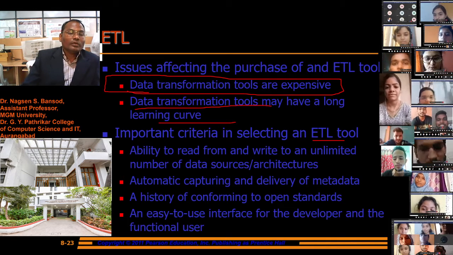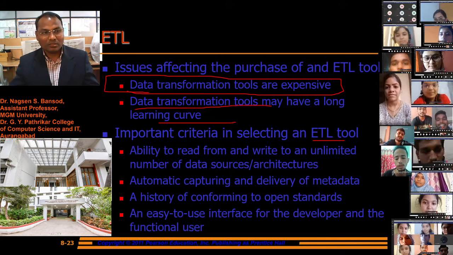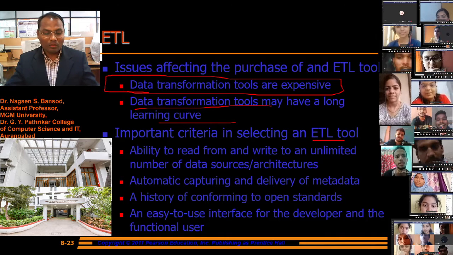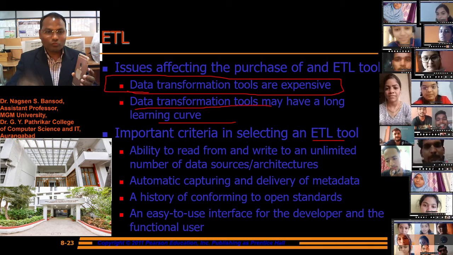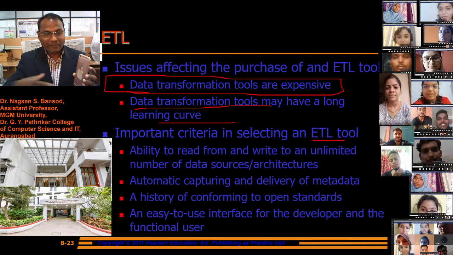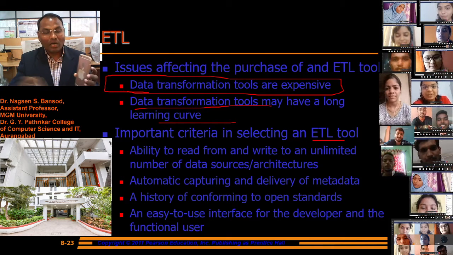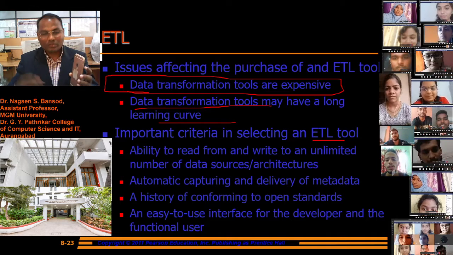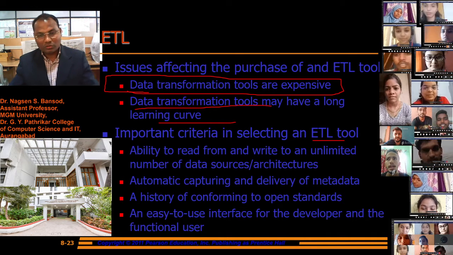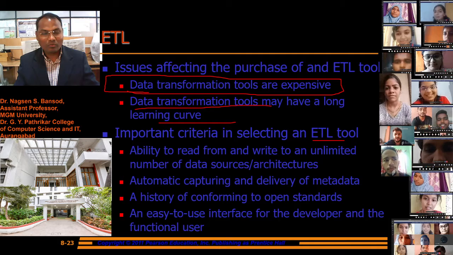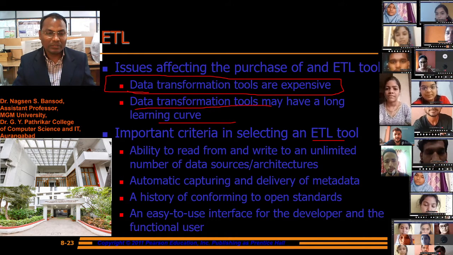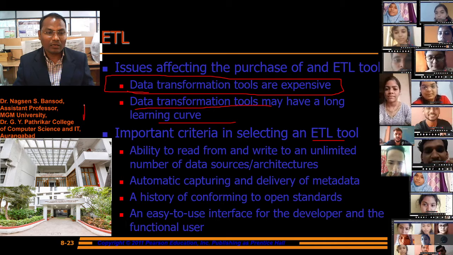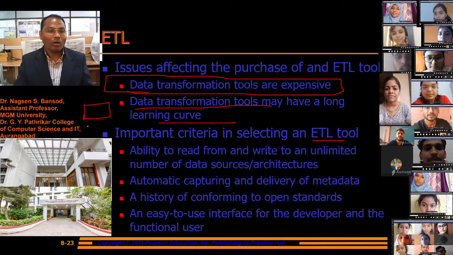Suppose we are using a machine in the mall to capture the price and add it into the software. That device should capture unlimited images, unlimited barcodes into the system and perform the analysis of all. We have seen this at the cash counter in the malls.